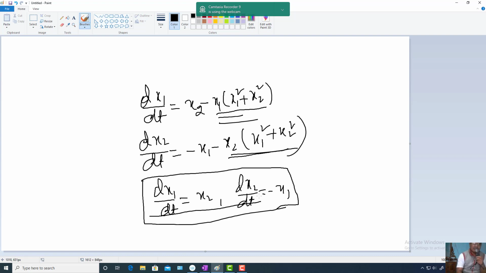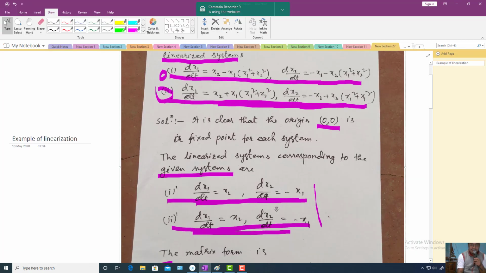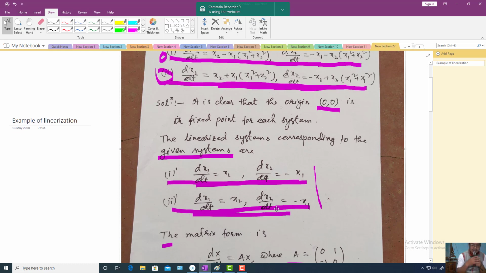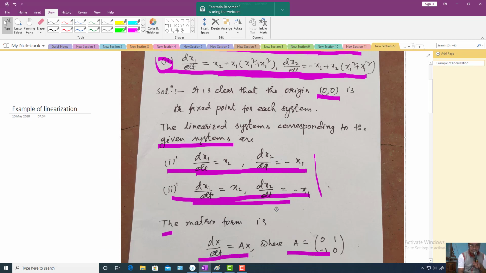Then you will get the linearized system like this. That is the easier method. Otherwise you can find the partial derivatives at the fixed point and do that; you already knew that, I explained it in the previous class.